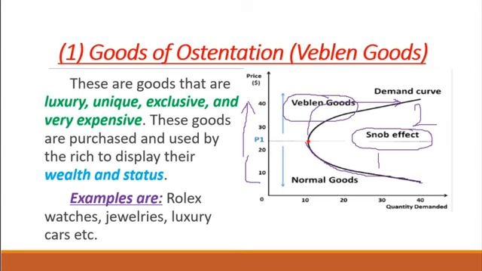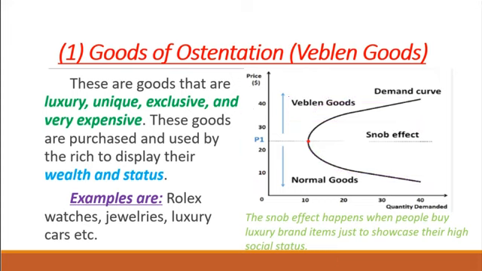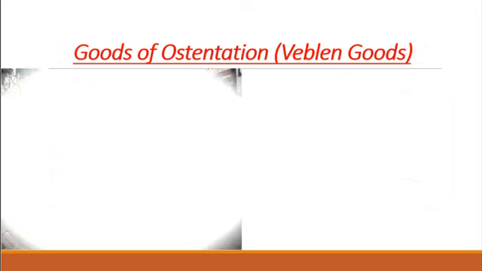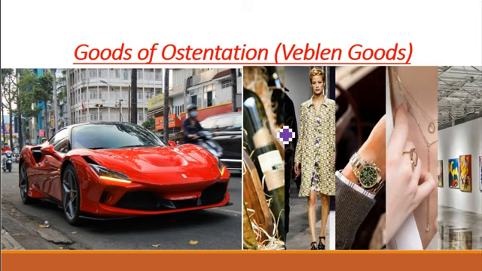So the question is, what is the snob effect? Well, the snob effect happens when people buy luxurious brands just to showcase their high social status. Some of these goods of ostentation are highlighted here. We have a very expensive sports car. It's expensive, but people are demanding more of it. We also have expensive wine, expensive clothing, and wristwatches.